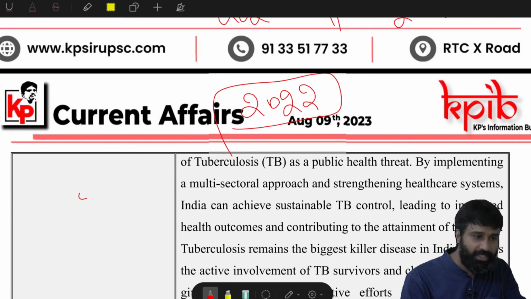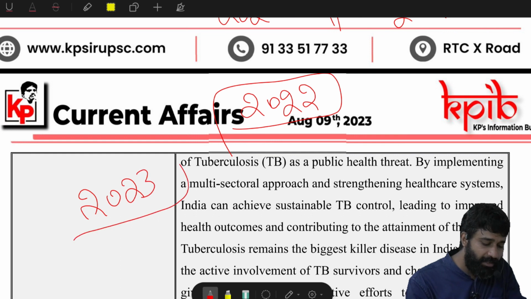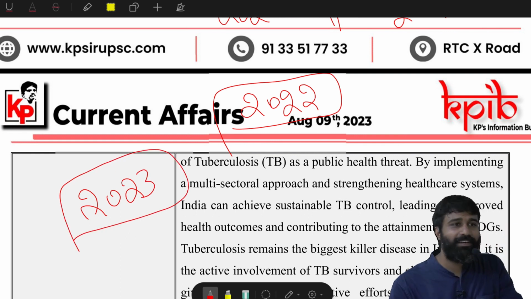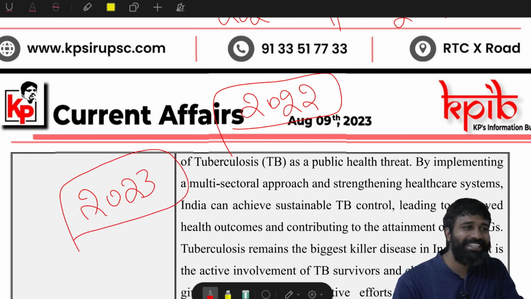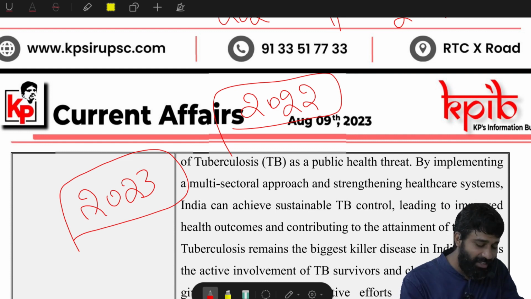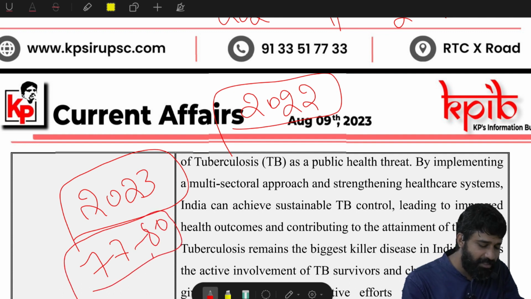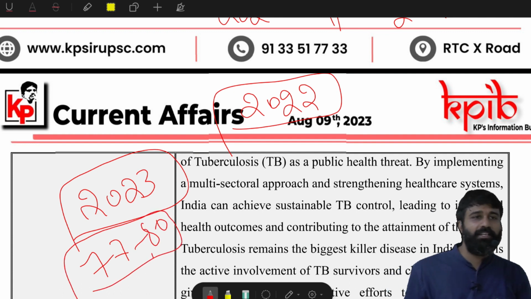So next, 2023 will be 68, the open category cutoff. So mostly it is 77 to 80 it seems. 80 it seems. Okay.